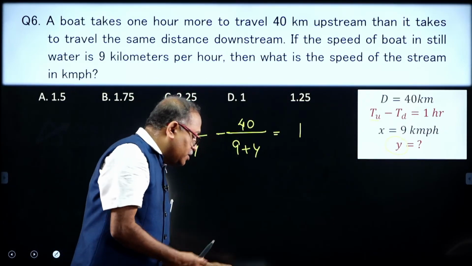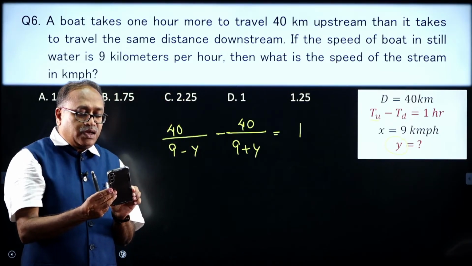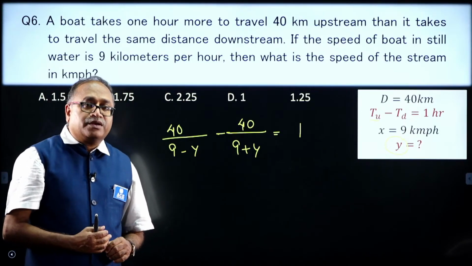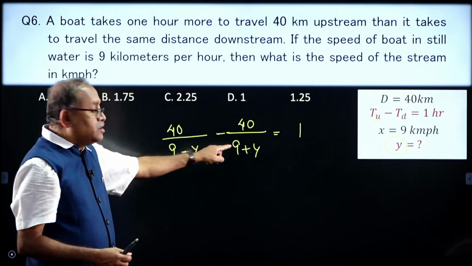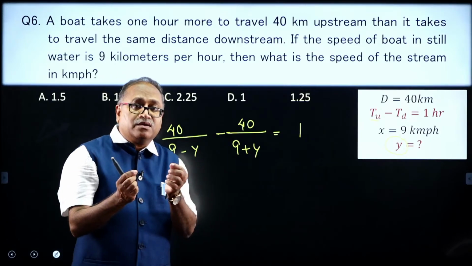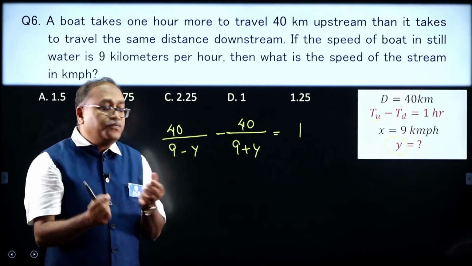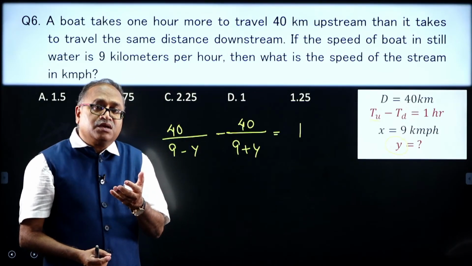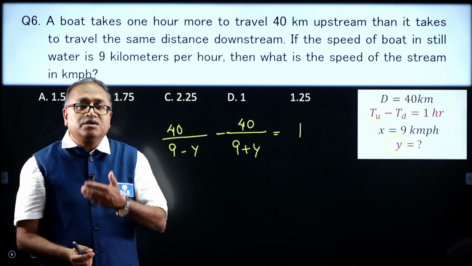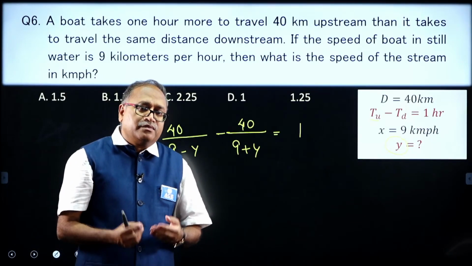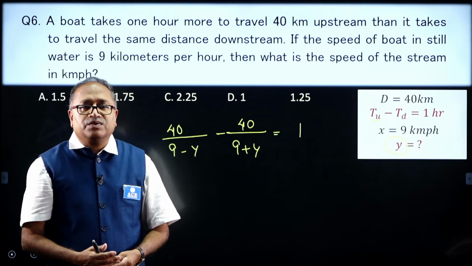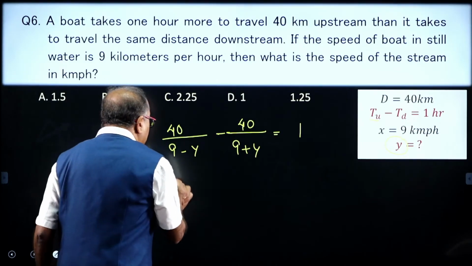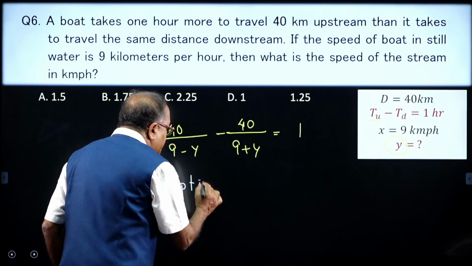If anyone can answer the question, I will be very happy. What is the problem here? The problem is that the y variable is in the denominator. If I simplify it, I will get a quadratic equation, and solving the quadratic equation I will get the answer, but I want to avoid the quadratic equation. Then what is the way to answer this question? Option replacement.